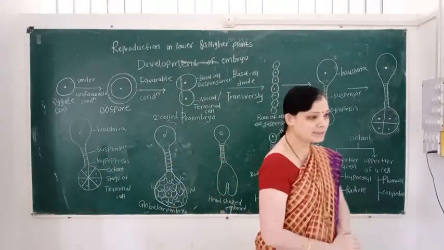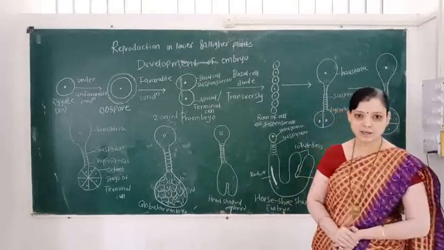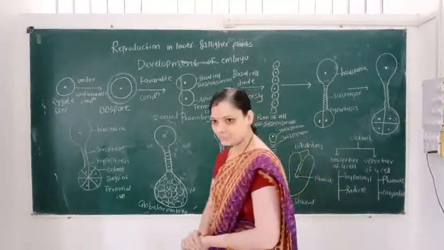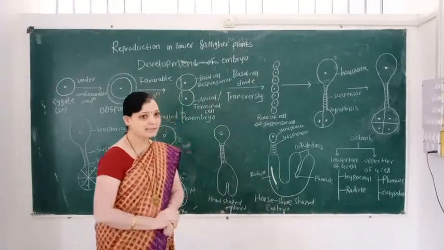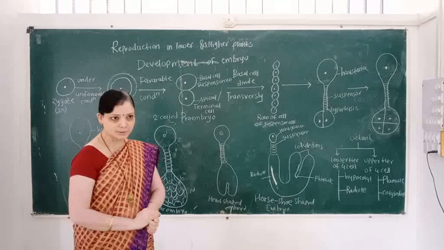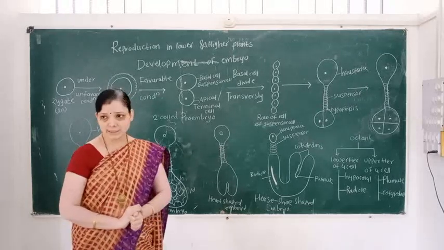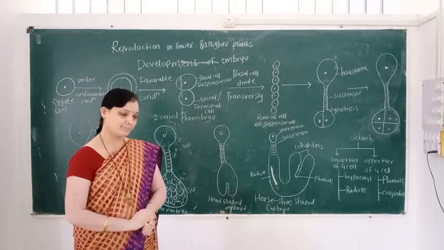Students, our topic is reproduction in lower and higher plants. In the previous lecture, we learned how development of the endosperm takes place.